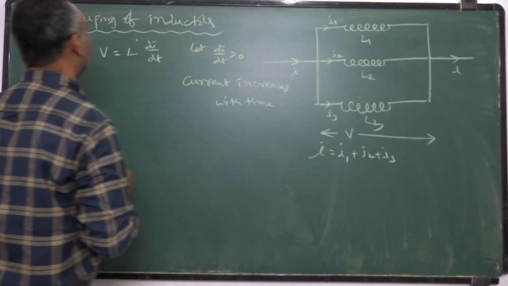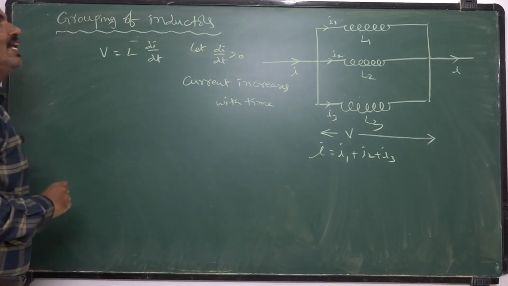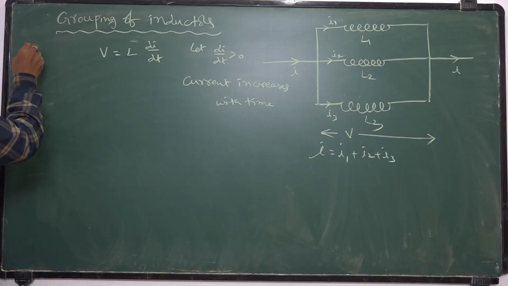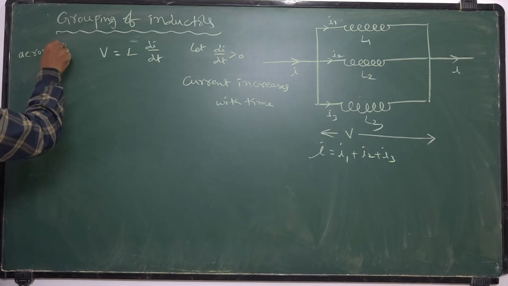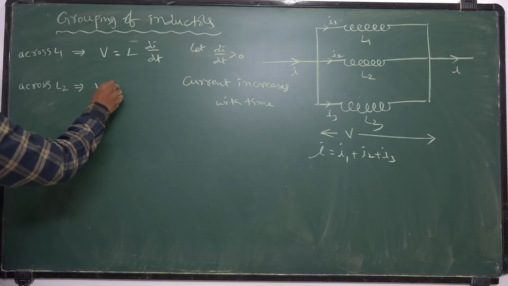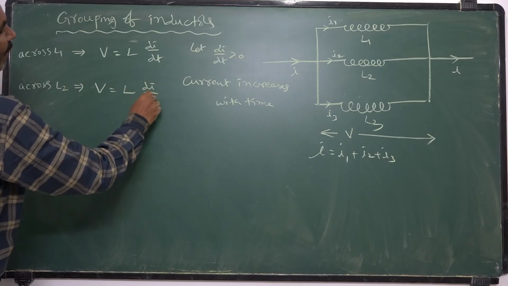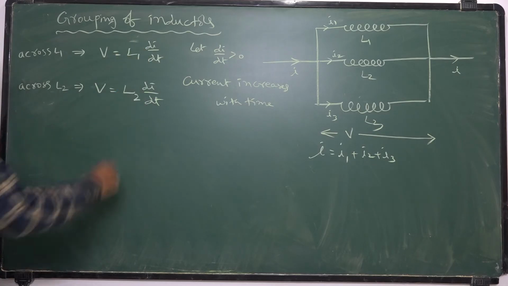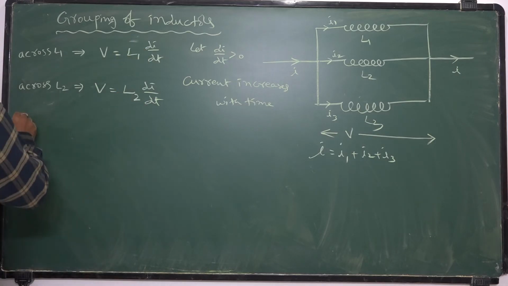When current increases with time, V is L into di by dt across the first inductor. Across L1, the potential difference is like this. Across L2, the potential difference is again L into di by dt, but across L1 you should take L1, across L2 you should take L2.